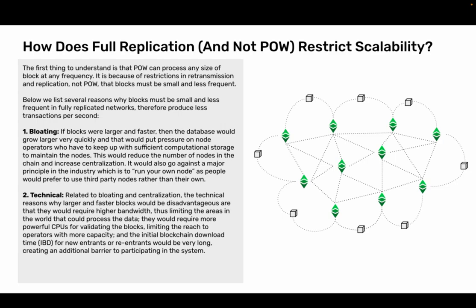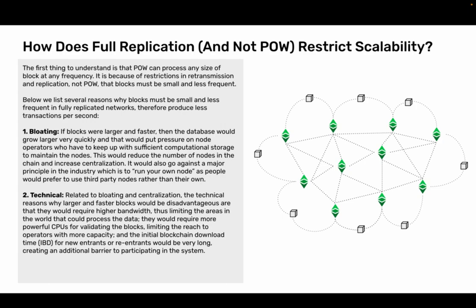It is because of restrictions in retransmission and replication, not proof of work, that blocks must be small and less frequent. Below, we list several reasons why blocks must be small and less frequent in fully replicated networks, therefore producing fewer transactions per second.